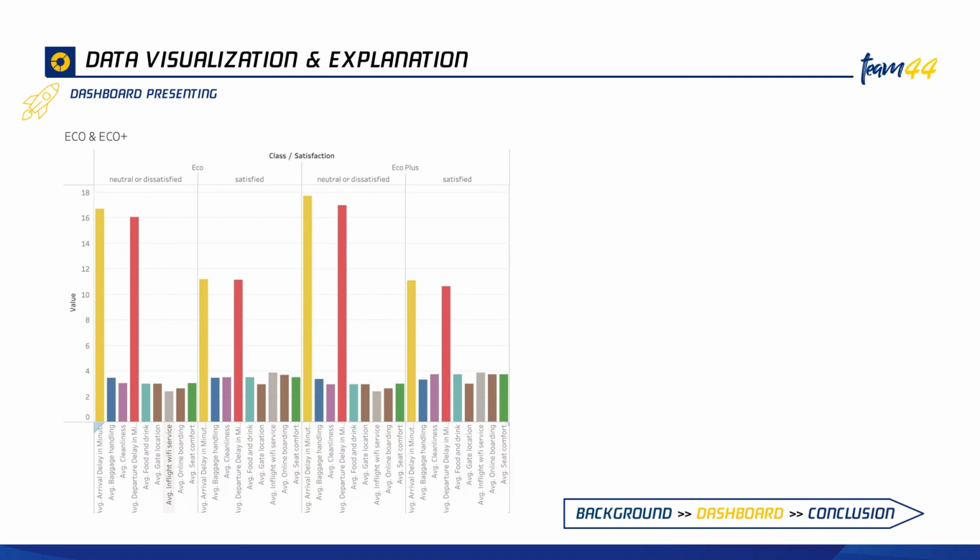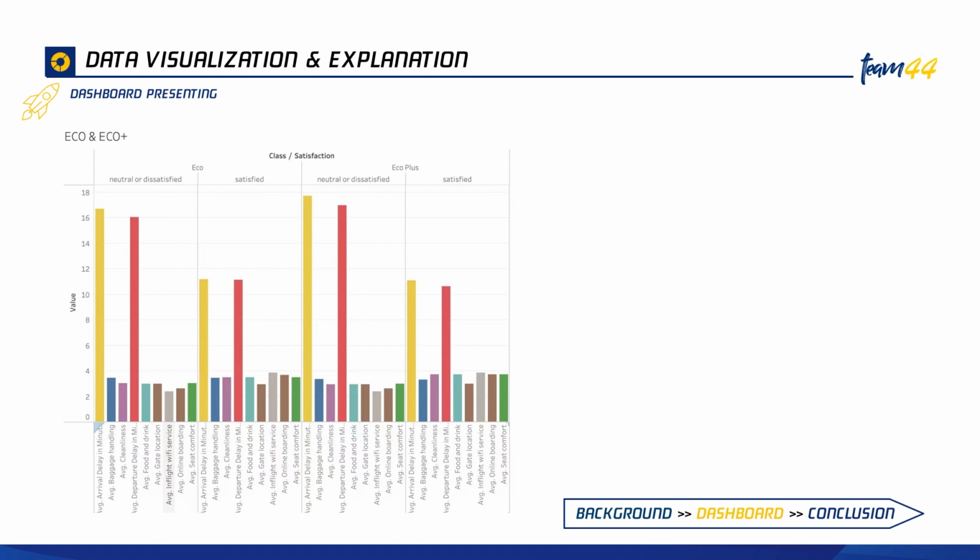This graph shows the impact factors for economy and economy plus customers. I made a chart about the impact of the average of all the factors on the users of these 2 classes. What I found is that arrival delay and departure delay are the biggest impact factors, because in these 2 items, the average of satisfied passengers is much lower than that of neutral or dissatisfied passengers.